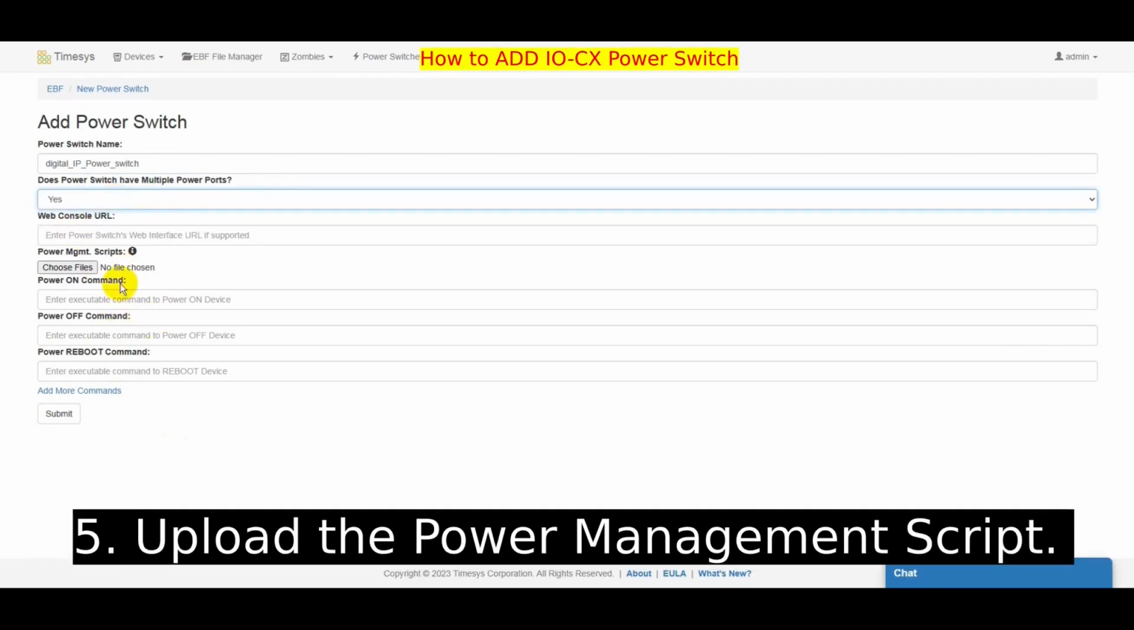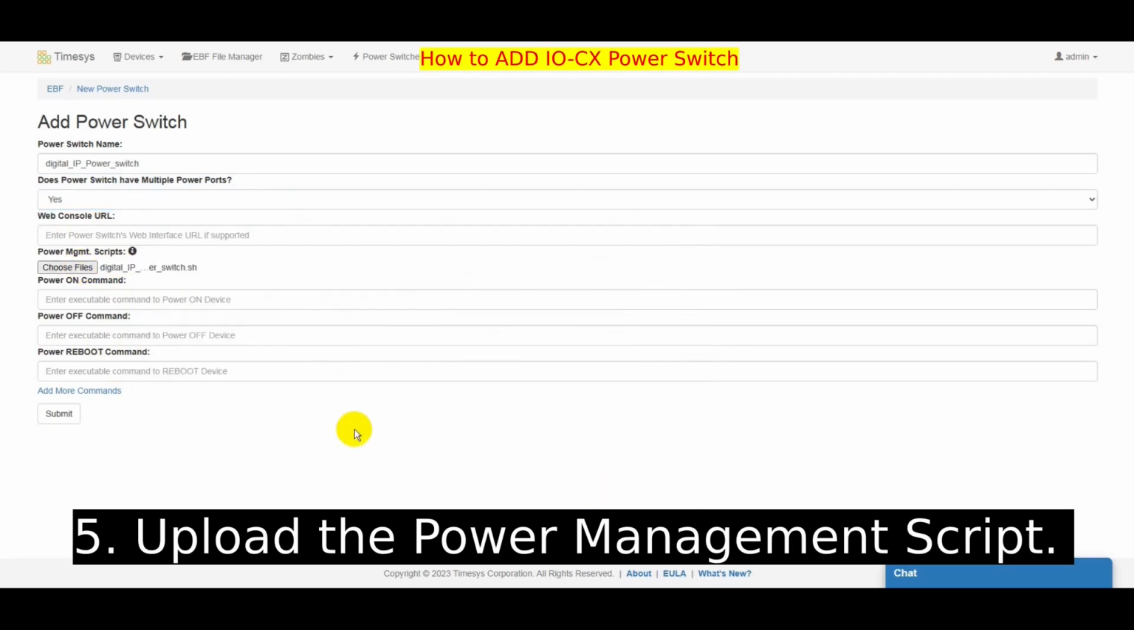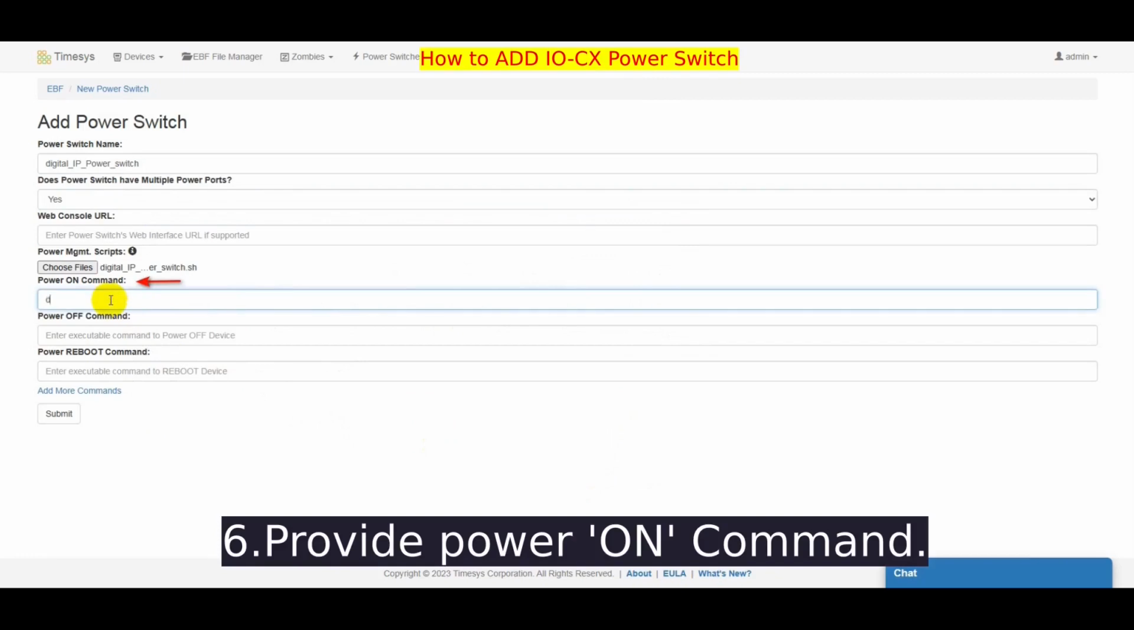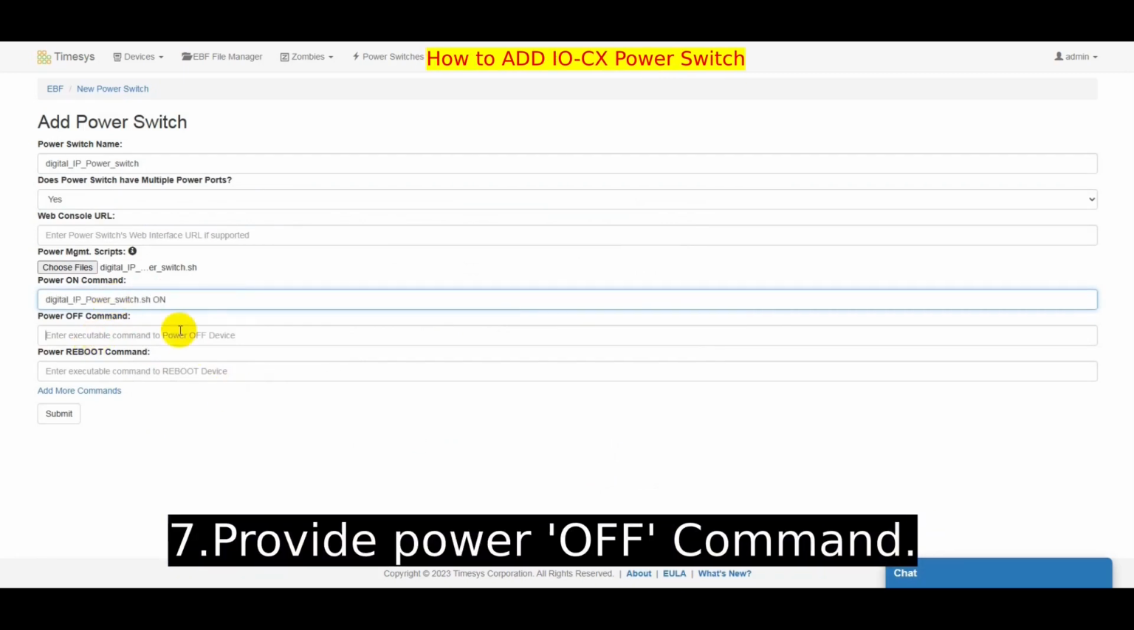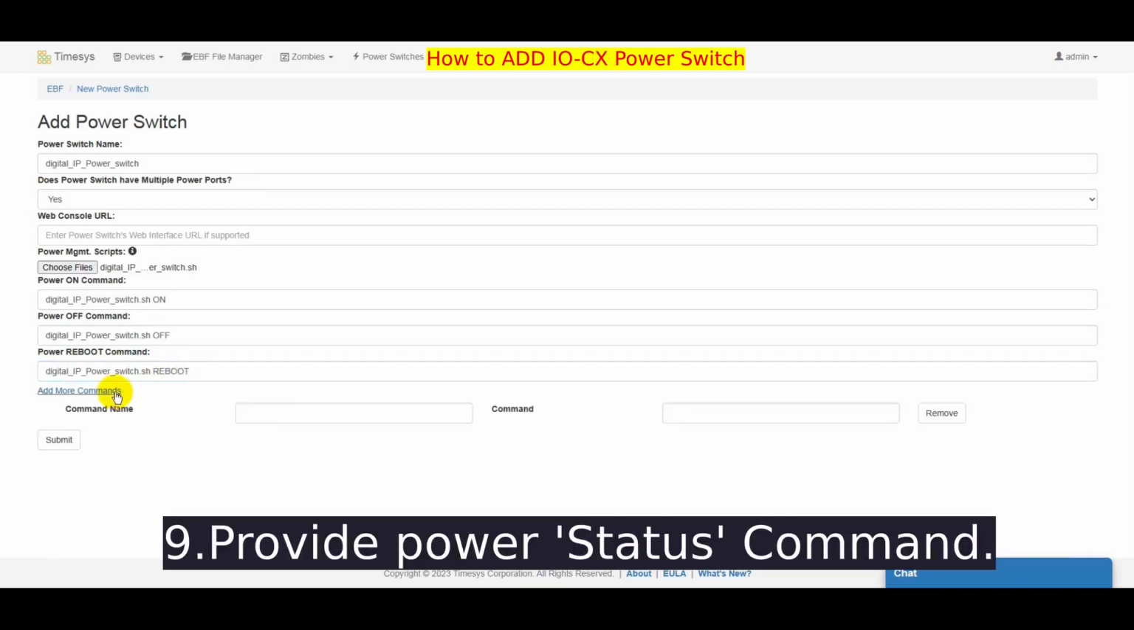By clicking, choose Files under Power Management Scripts. Upload the Power Management Script. Provide Power On command. Provide Power Off command. Provide Power Reboot command. Provide Power Status command.